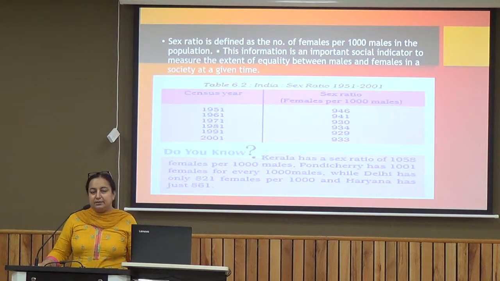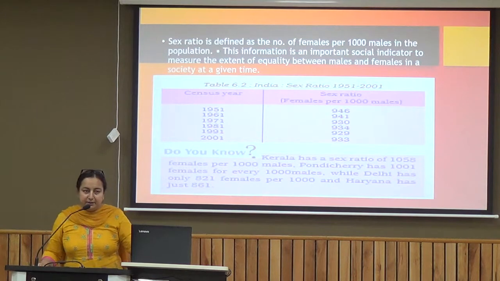The main factor responsible is that people are highly educated over here, and the literacy rate of these areas is high. While in Delhi there are only 821 females per 1,000 males, and in Haryana it is 861. So the sex ratio in these two states is quite alarming.